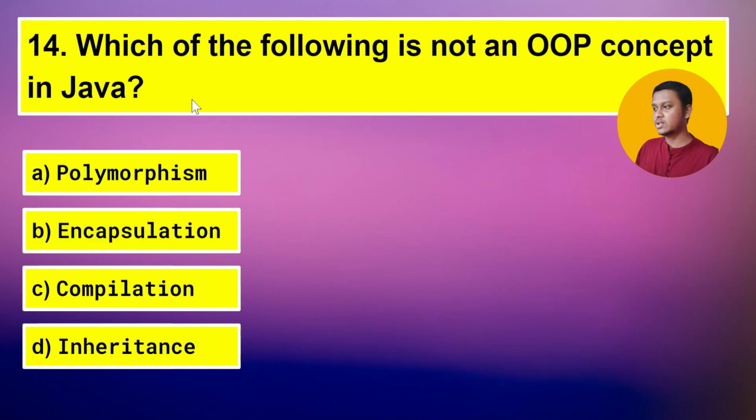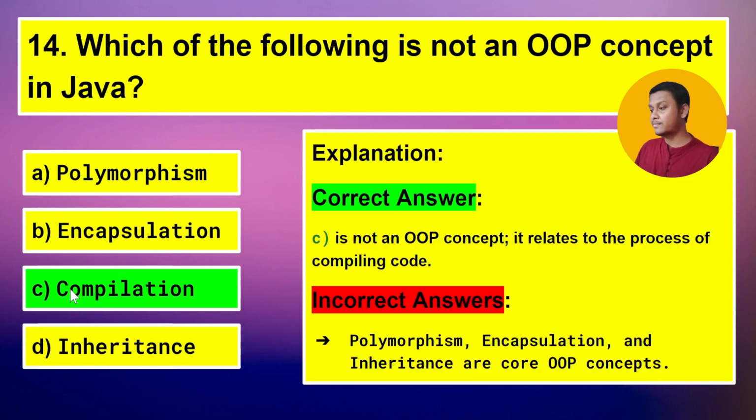Let's jump to our next question, which is which of the following is not an OOP concept in Java? OOP stands for object oriented programming. So option A is polymorphism, encapsulation, compilation, and inheritance. So its correct answer is compilation because it is a process and it is not any OOPs concept. So we have majorly four OOPs concepts, which are polymorphism, encapsulation, inheritance, and abstraction. And this compilation is not an OOPs concept, it is actually a process.